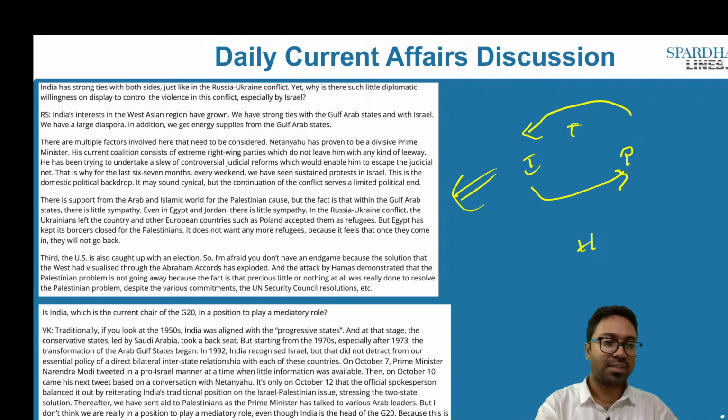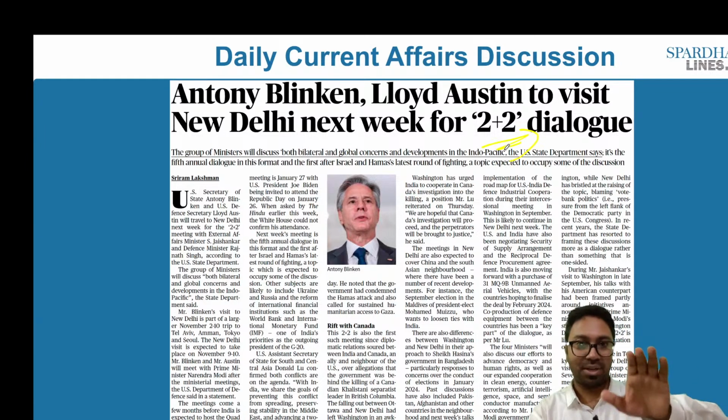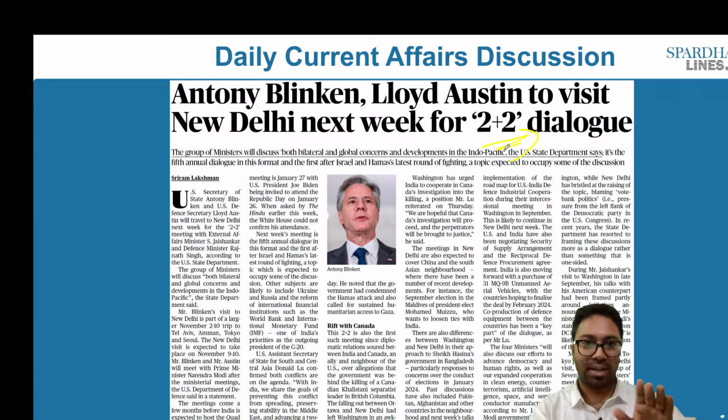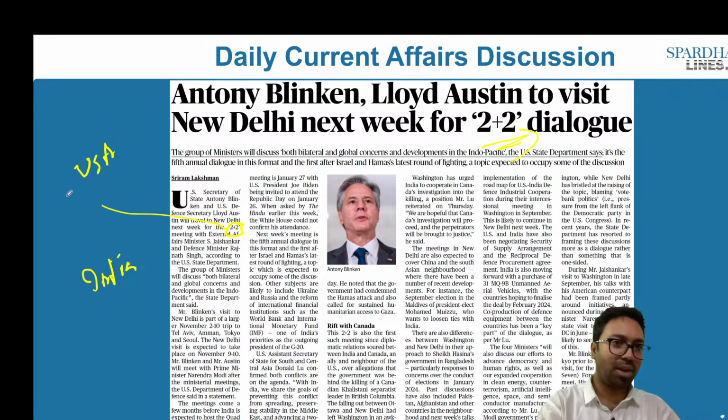Now let's look into the next article. This article says Antony Blinken, Lloyd Austin to visit New Delhi next week for 2+2 dialogue. Once they visit, we will have an elaborate discussion of this issue. But as of now, all that you have to understand from the preliminary examination point of view is, what is this 2+2? 2+2 basically means that you will have 2 ministers from the United States of America and 2 ministers from India. Which are these 2 ministers and the ministries that will be involved?